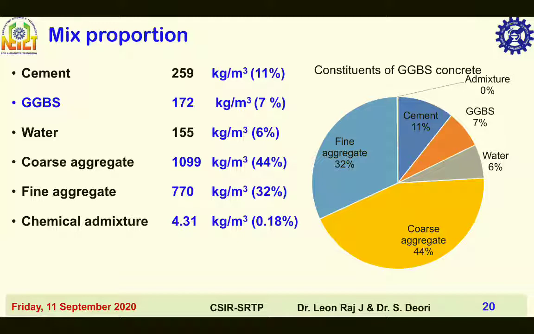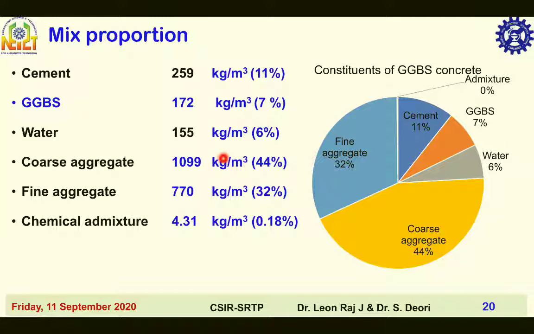Mixed proportion for M40 grade of GGBS concrete is given here, where fine and coarse aggregates are in saturated surface dry condition. Cement content 259 kilogram per meter cube, that is 11 percentage of mass of concrete. GGBS 172 kilogram per meter cube, that is 7 percentage of mass of concrete. Water 155 kilogram per meter cube, that occupies 6 percentage of mass of concrete.